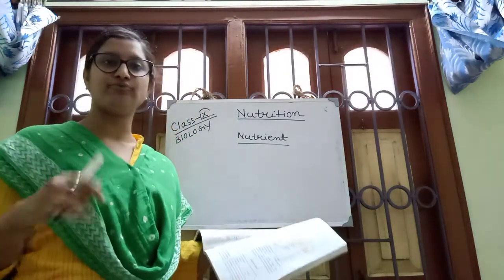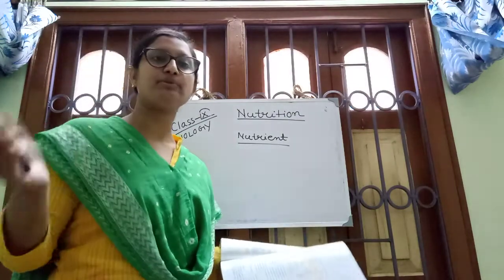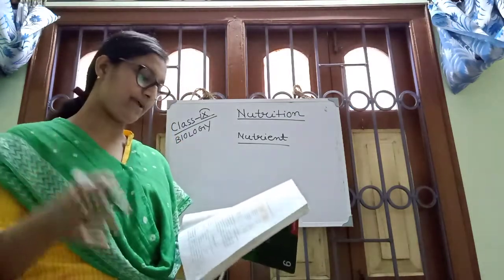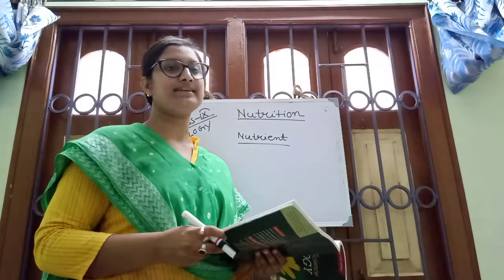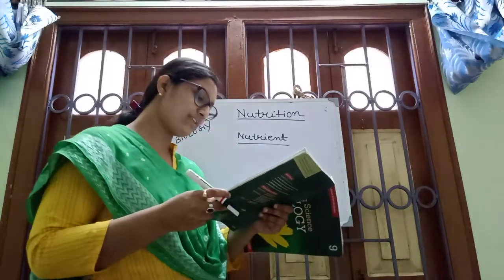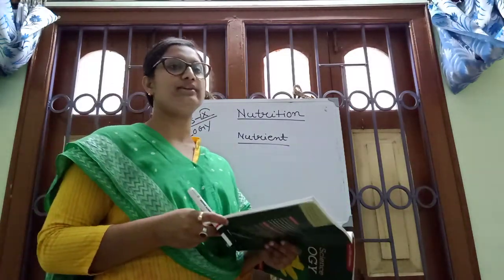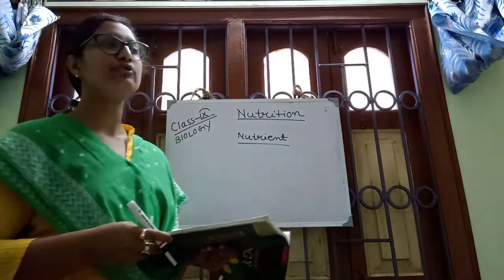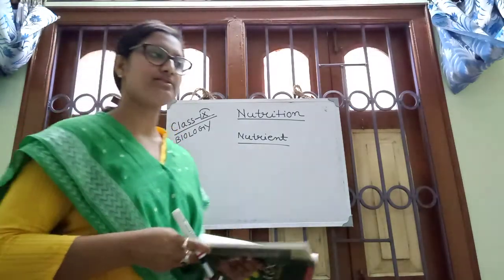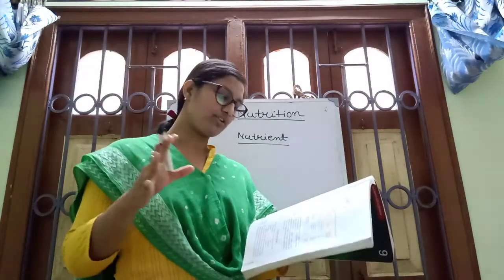There are different types of food. Food contains different types of nutrients: carbohydrate, protein, fat, vitamins. And what is food? Food is the substance that we eat or drink. This is called food.